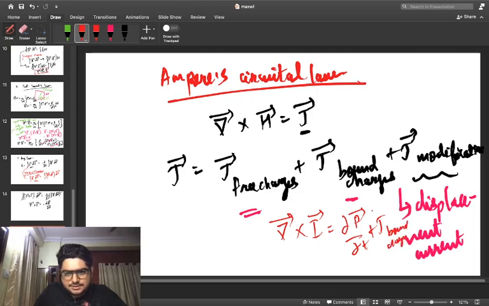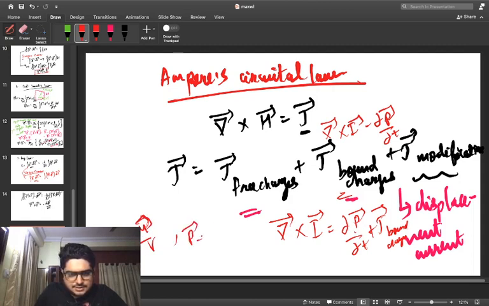So J bound charges could be written as del cross I minus del P by del t. Here I stands for the intensity of magnetization, which is the dipole moment per unit volume, and P is the polarization vector.